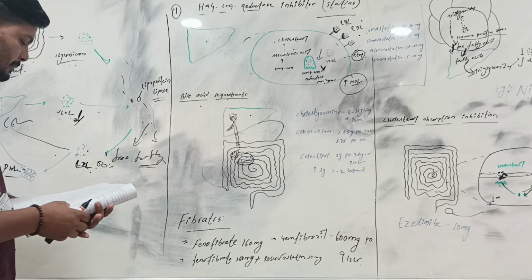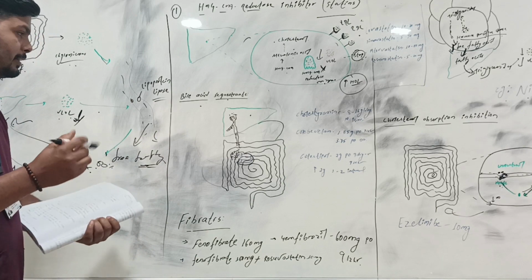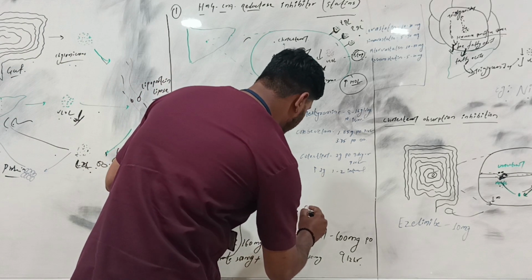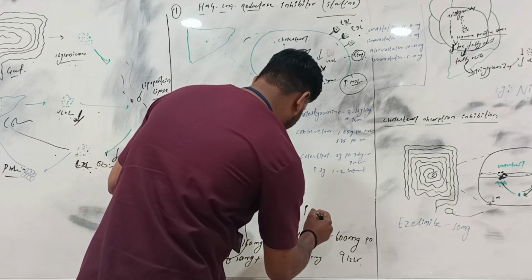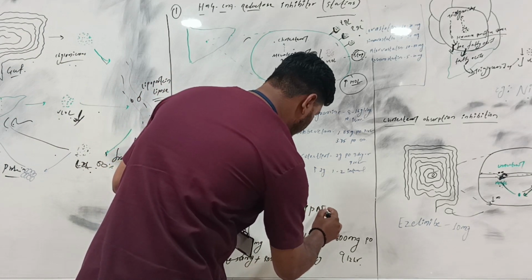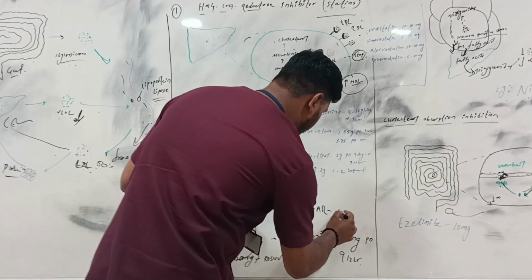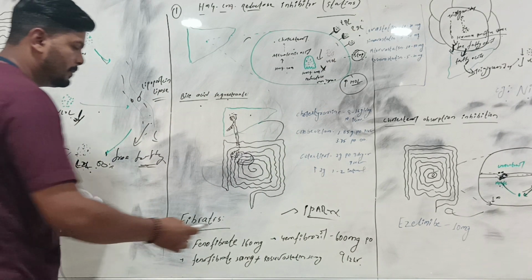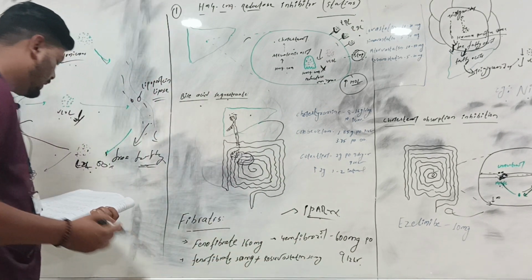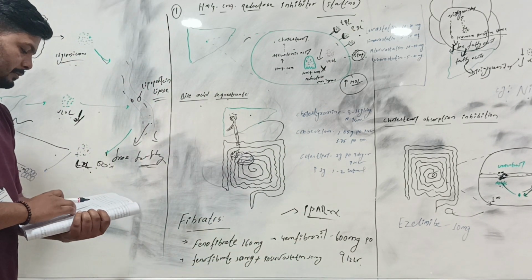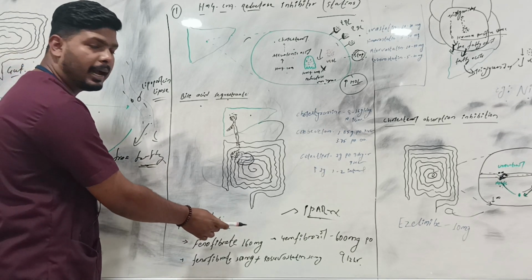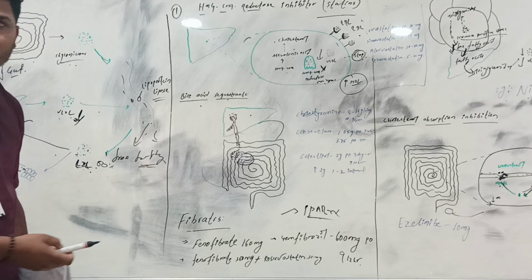Actually it is primarily acting on, what is the enzyme called? PPAR alpha. It will act on the PPAR alpha, and it is found in active cells like the liver.